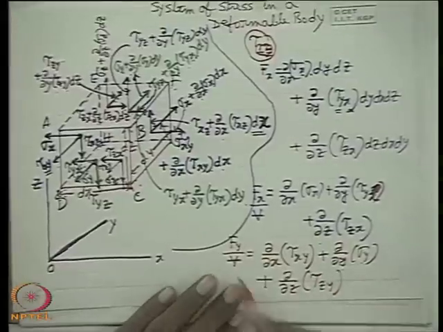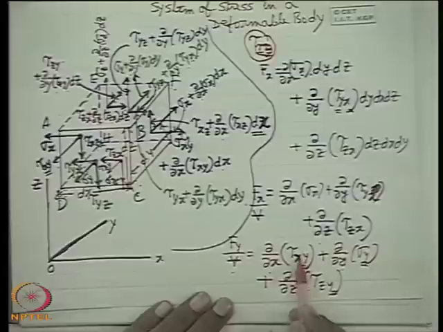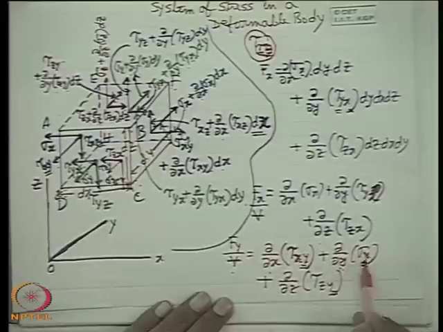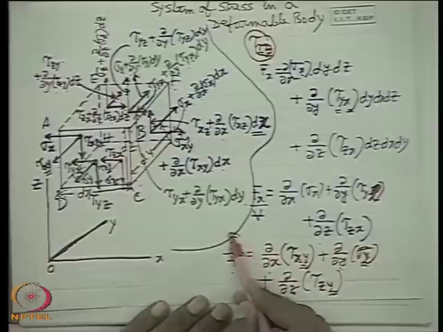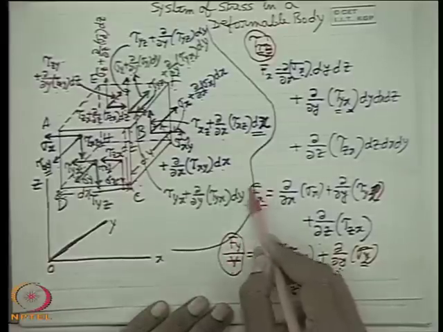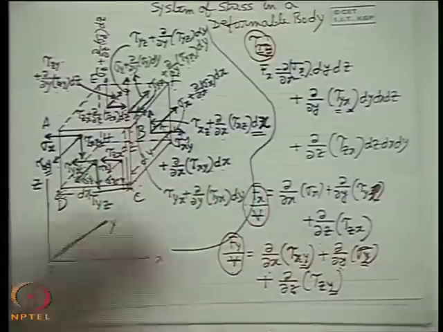So we see that the force per unit volume in any direction, the direction is y. When ∂x, it is τxy, that means the force in the x plane, y direction. ∂y, σy, that is the force in the y direction in the y plane. ∂z, force in the y direction and z plane. It is differentiated like that. So this is the force per unit volume in the y direction. If you make the force analysis, you will come to this.